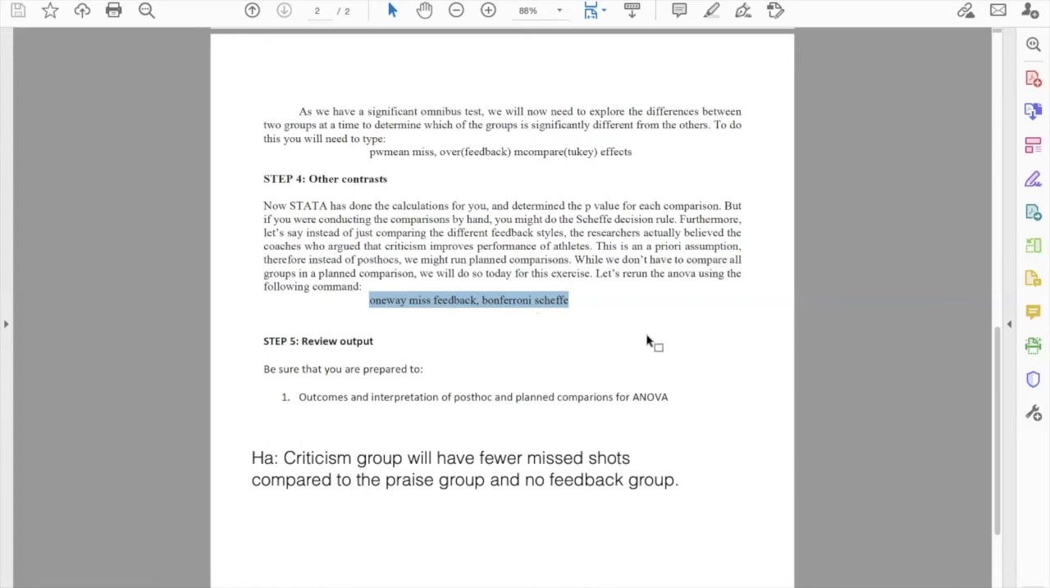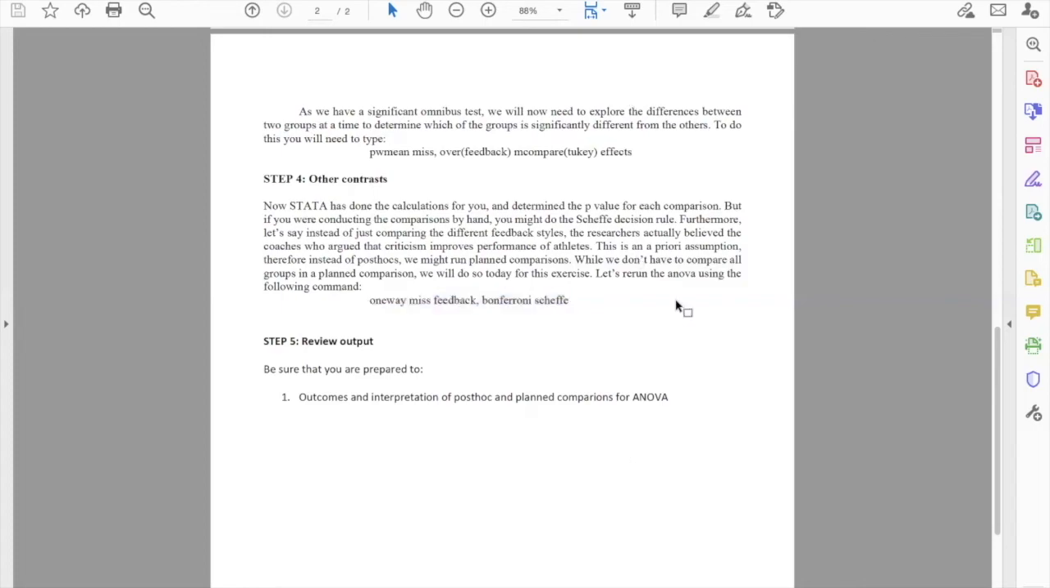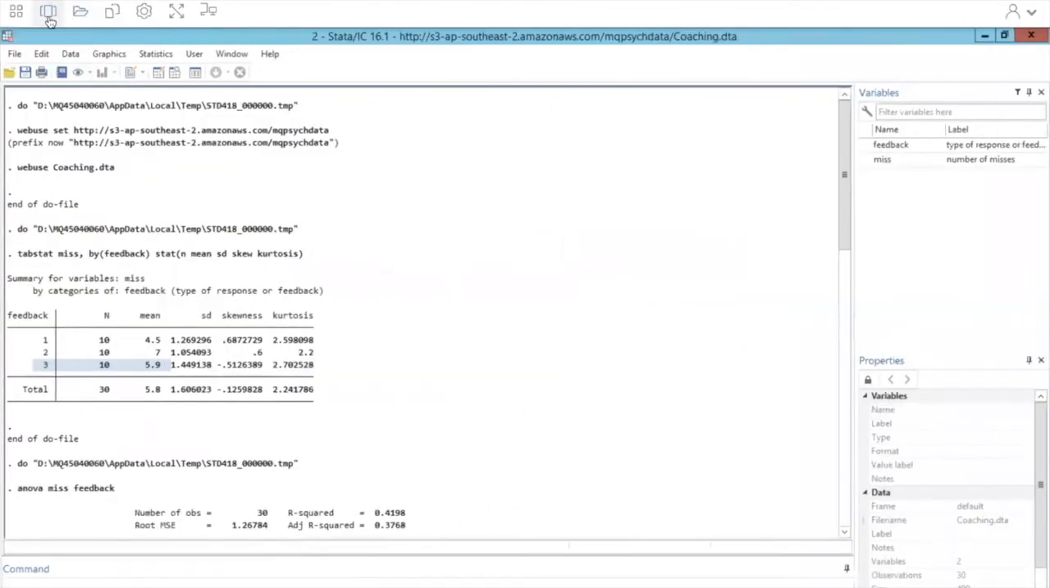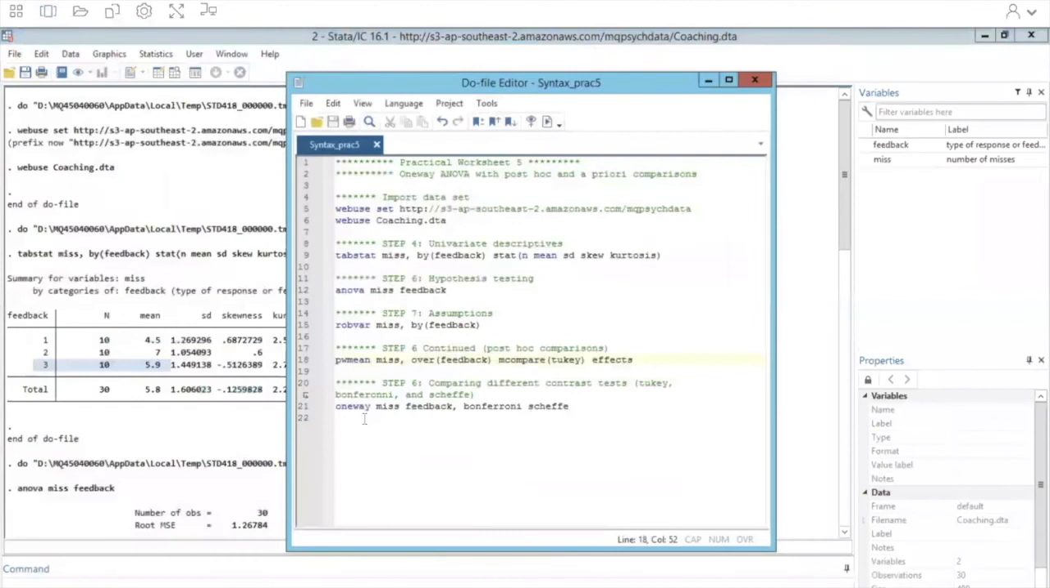And we're really only doing this so that you can see the difference in the significance levels for the Bonferroni and the Scheffe. All right, so let's switch over into Stata again, and we'll run that command.